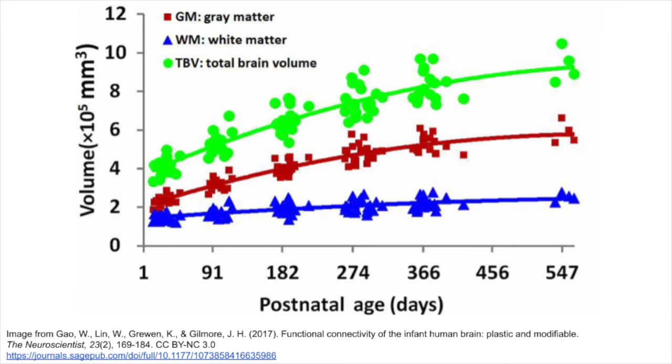There is a rapid growth of total brain volume in the first 3 years, but the rate of growth is different for gray and white matter. The chart on the screen depicts the pattern of average total brain volume growth across the first 547 days, approximately 18 months of development, as well as the individual growth trajectories of white and gray matter. This chart illustrates the relatively faster growing trend of gray matter compared to white matter growth, suggesting that early brain volume growth is dominated primarily by increases in gray matter.